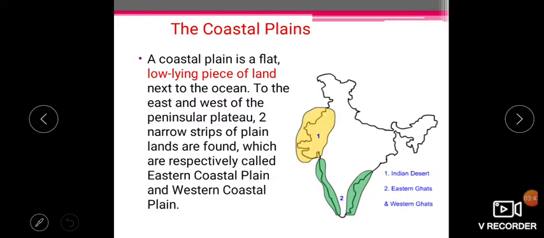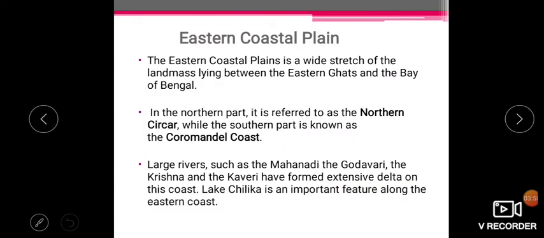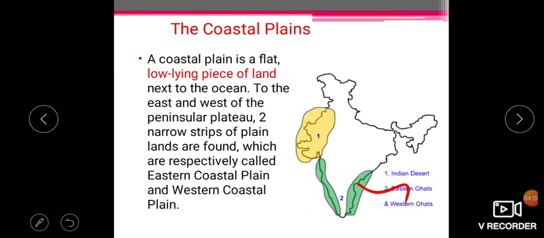Next we'll discuss coastal plains. A coastal plain is a flat, low-lying piece of land next to the ocean. It is divided into two parts: the eastern coastal plain and the western coastal plain. Now we'll differentiate between them. The eastern coastal plain, you can see, lies between the Eastern Ghat and the Bay of Bengal.